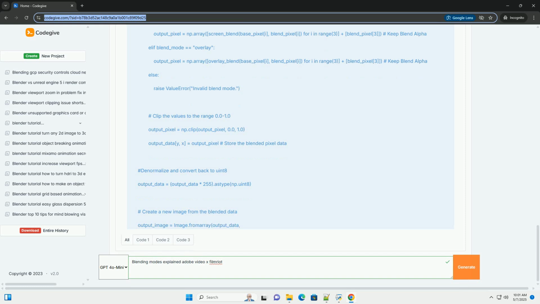Color burn darkens the base color by increasing the contrast based on the source color. It produces richer, darker tones than multiply. The formula is more complex. CR equals 1 - (1 - CB) / CS, if CS does not equal 0. CR equals 0, if CS equals 0. Notice the division by CS.